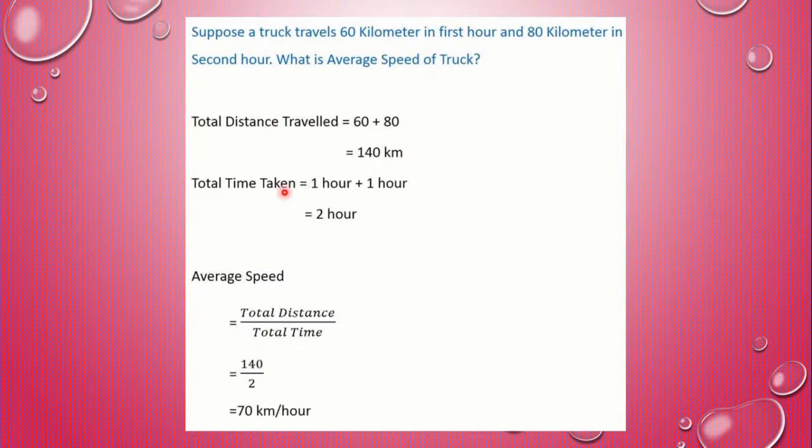Total time taken is 1 hour plus 1 hour, that is 2 hours. According to the formula, average speed equals total distance upon total time. That is 140 upon 2, we get 70 km per hour.